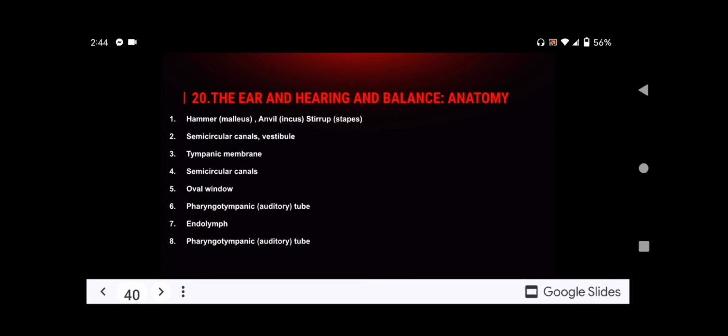For number 3, tympanic membrane. Number 4, semicircular canals. Number 5, oval window. Number 6, pharyngotympanic auditory tube. Number 7, endolymph. And number 8, pharyngotympanic auditory tube.